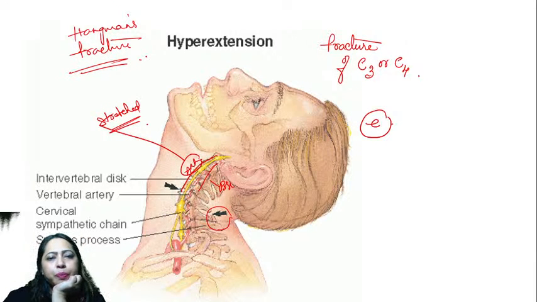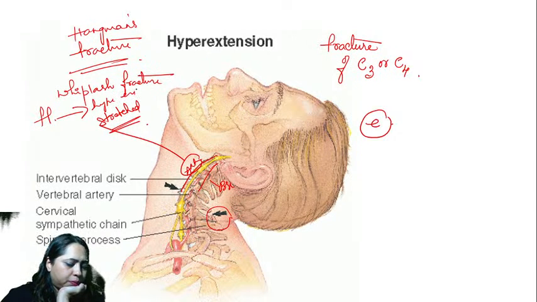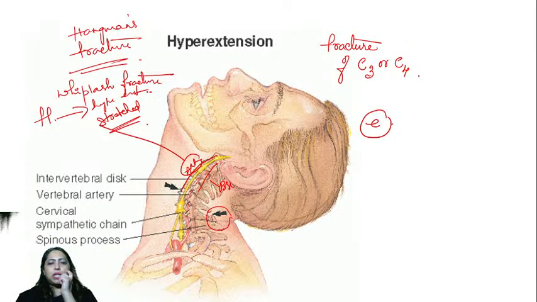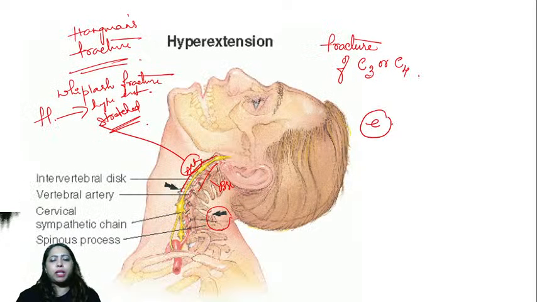Hangman's fracture. Okay. Hyperextension, that is also whiplash fracture. That is followed by flexion and also hyperextension. You're right. So the answer is, go back to that. The answer is E. Okay, that is anterior longitudinal ligament. So Arun Sharma also says it is anterior longitudinal. Okay, next one.